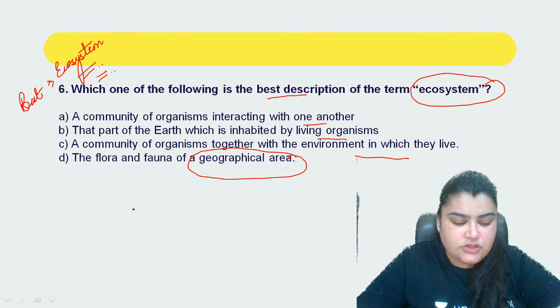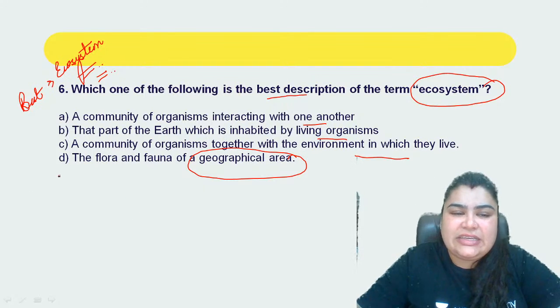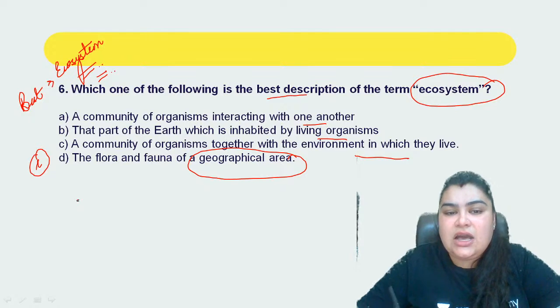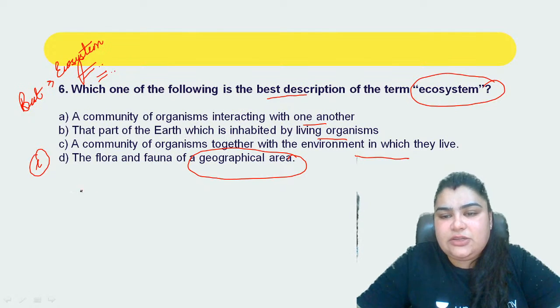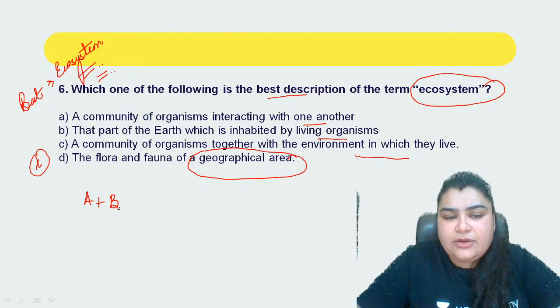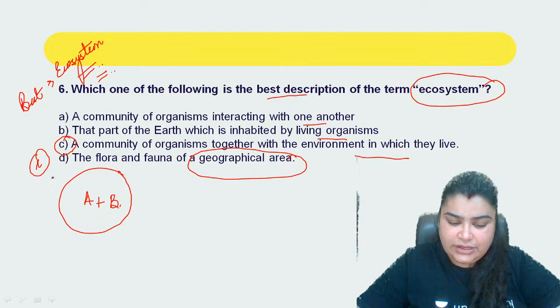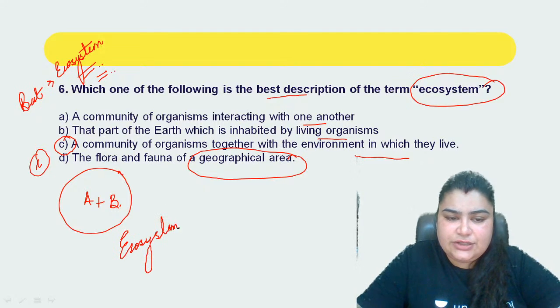Very close, Gurjar, but it's not exactly going to be D here, it's going to be C. Why is it going to be C? Because it's a community of organisms together with the environment in which they are living, right? So we have the abiotic components and the biotic components in their little environment. That is how we define the term ecosystem, right? So that is the definition of the term ecosystem here.